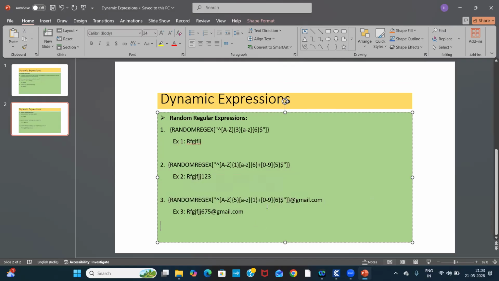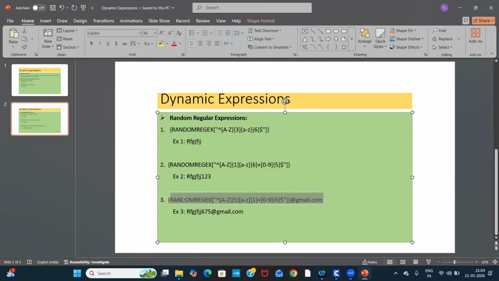So I mentioned random regex. I'm generating this starting text randomly. Then there, @gmail.com I added in a static way. This is a constant. I have to create 10 random Gmail IDs. So this is a constant for all Gmail IDs. This text only I have to change. So at that time, in front of that @gmail.com, I have to add this random regex. Then automatically, if we execute this expression 10 times, we will get 10 new Gmail IDs.